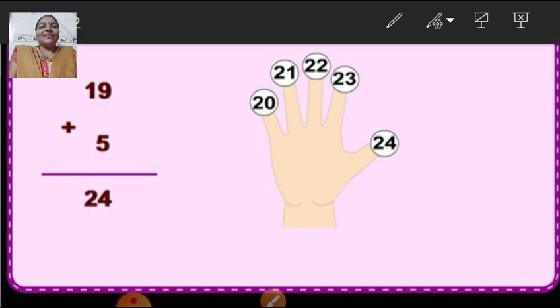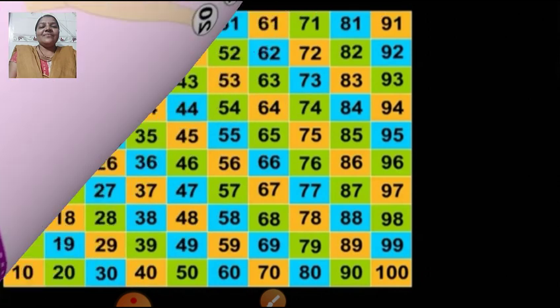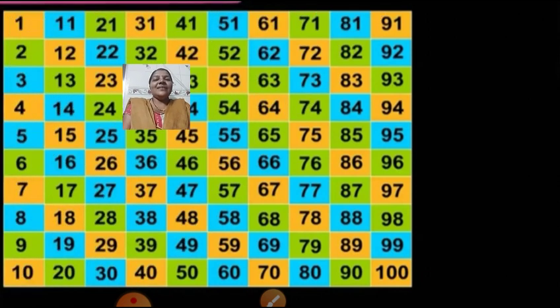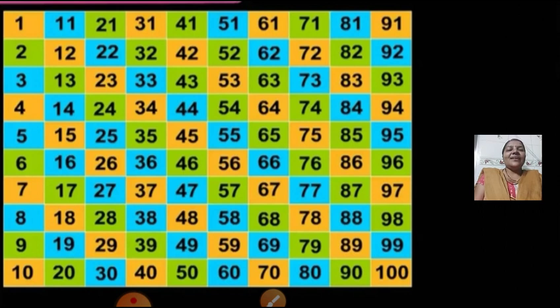Now, children, look at the screen. Here you all can see numbers from 1 to 100. You all can do the addition by counting forward using number chart. This is also one of the method of doing addition by counting forward.